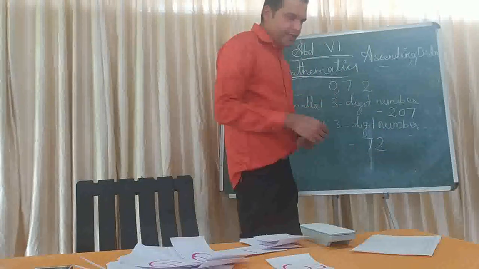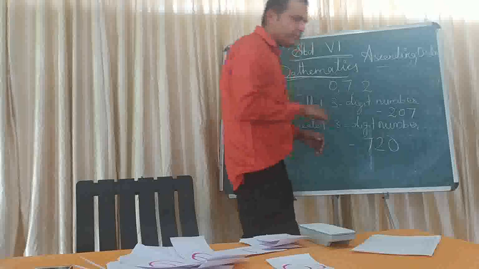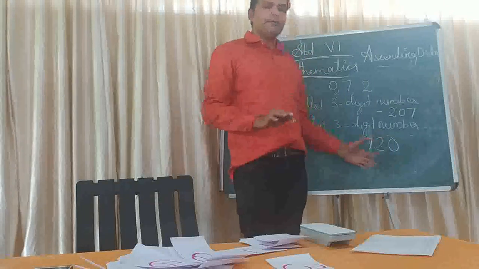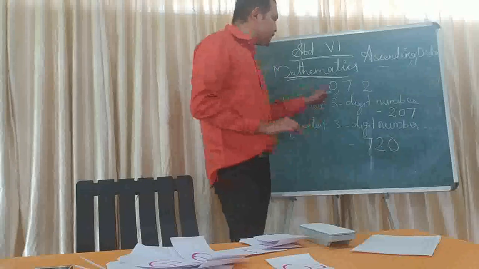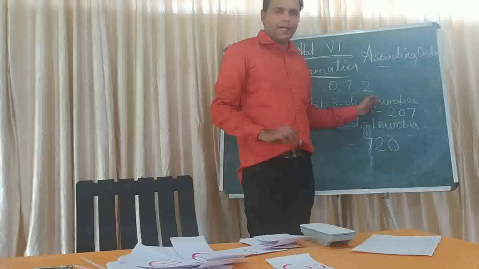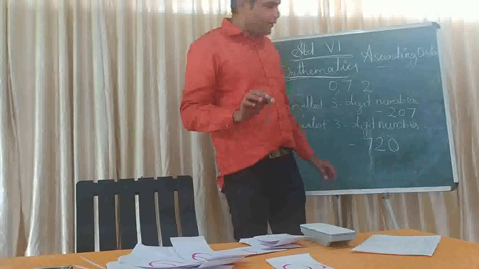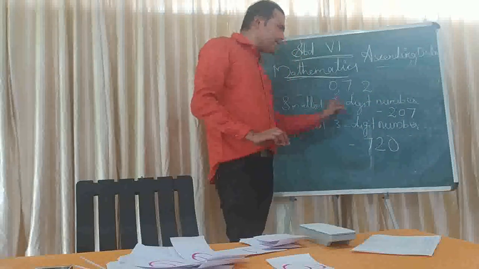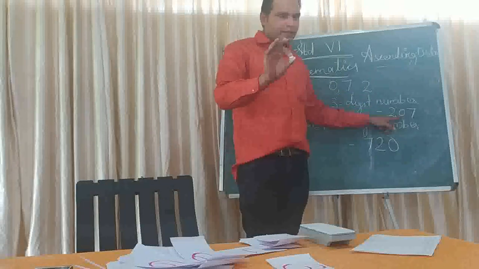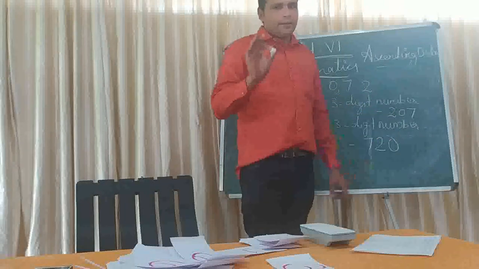And the last number is 0. 720 is the largest 3-digit number that we can make using the given 3 digits 0, 7 and 2. I hope you understand. So in the case of the smallest 3-digit number, we are not going to write 0 first. I already told you, no number begins with 0.